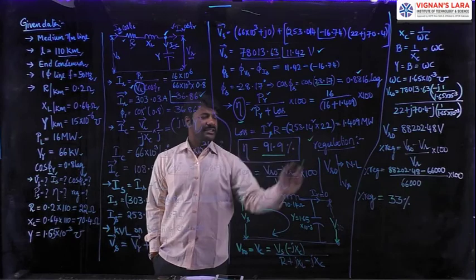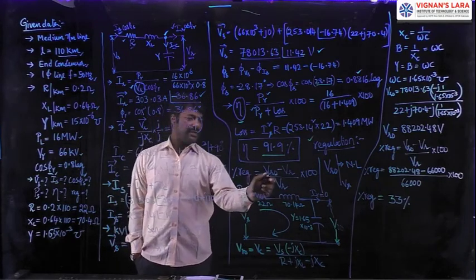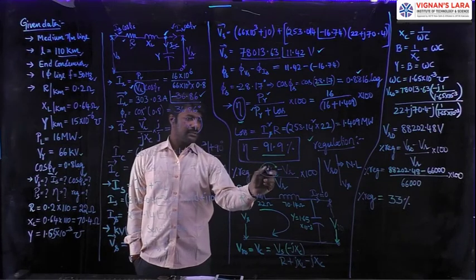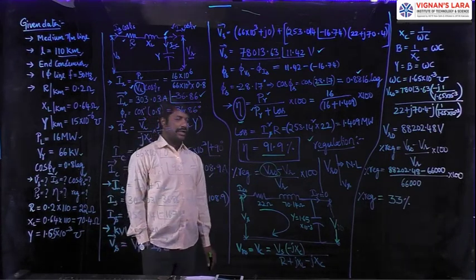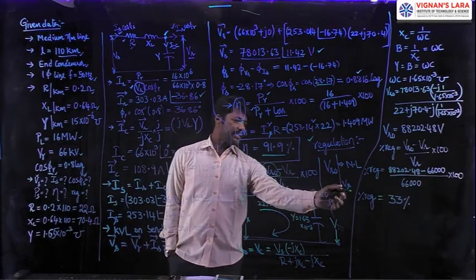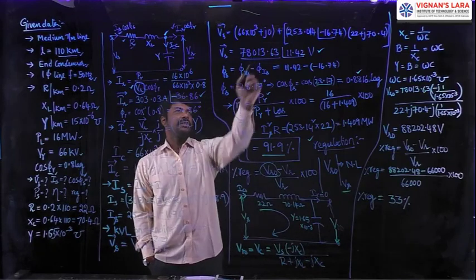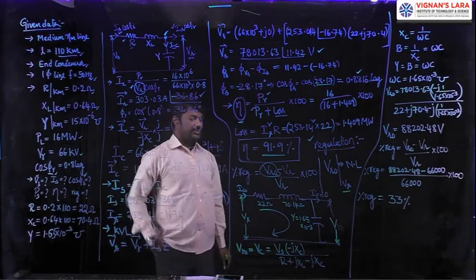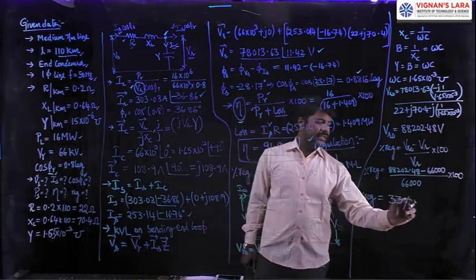In this regulation we calculated VR naught, a very important parameter that should be noted. This VR naught is calculated at no load condition with a condition applied: we have to inject the transmission line with VS, here 78013.63 volts. So simplifying mathematically, we got the regulation as 33%.